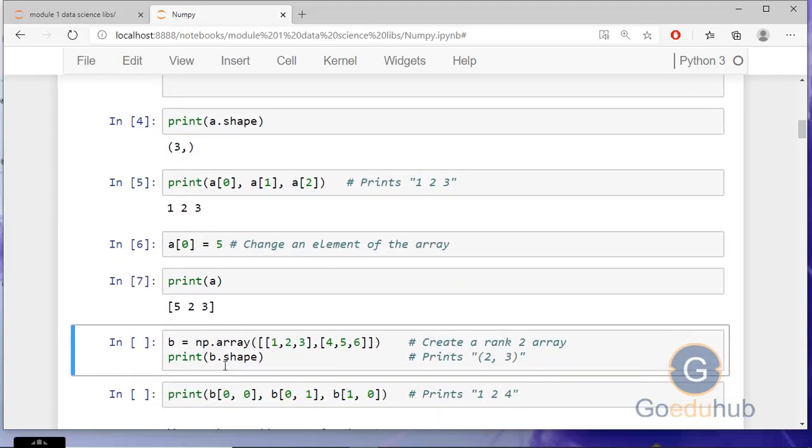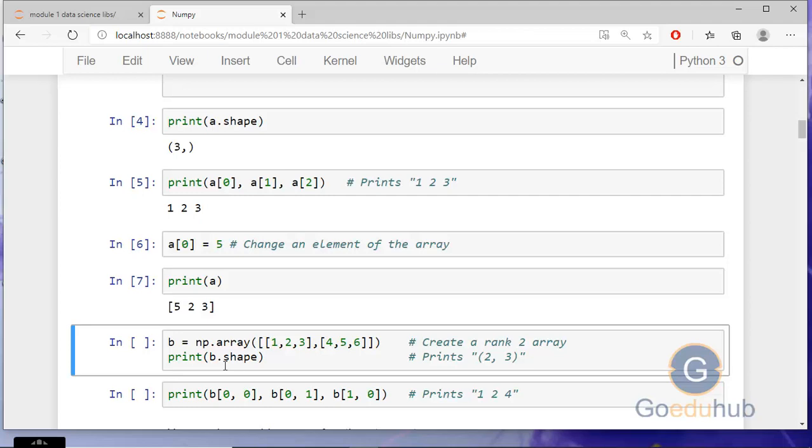So now we have seen the one-dimensional array. In NumPy, we have 1D array, 2D array, ND array. And sometimes you have heard terms like vector and matrices. So first of all, we will see what is the ND array. ND array is basically an n-dimensional array. It can have any number of dimensions. Like 1D array is a one-dimensional array, 2D array is a two-dimensional array. Like this, ND array can have n dimensions.